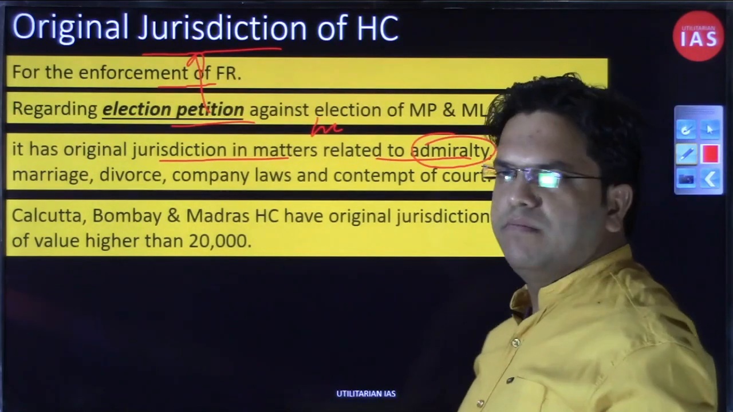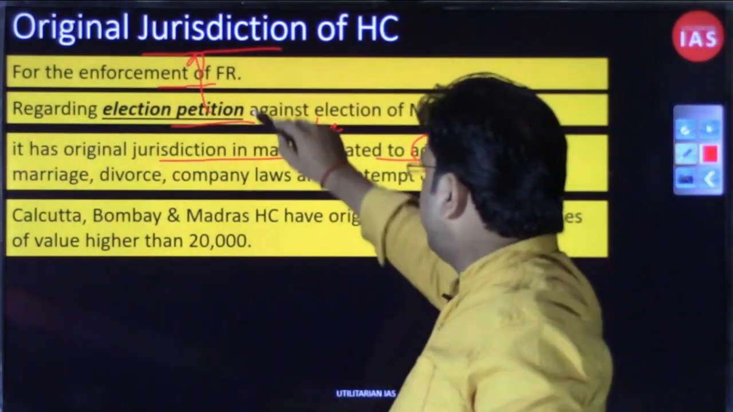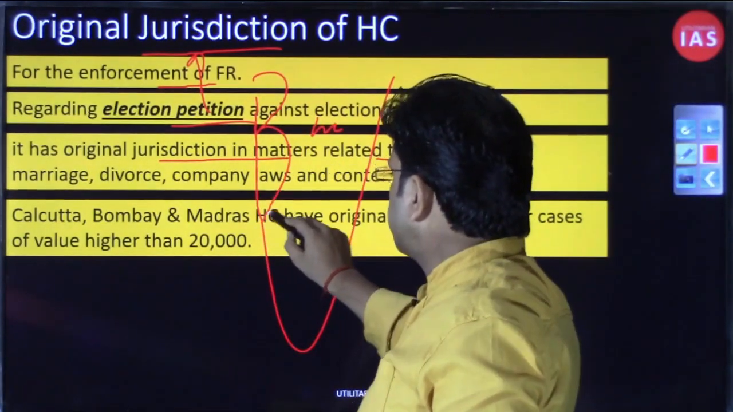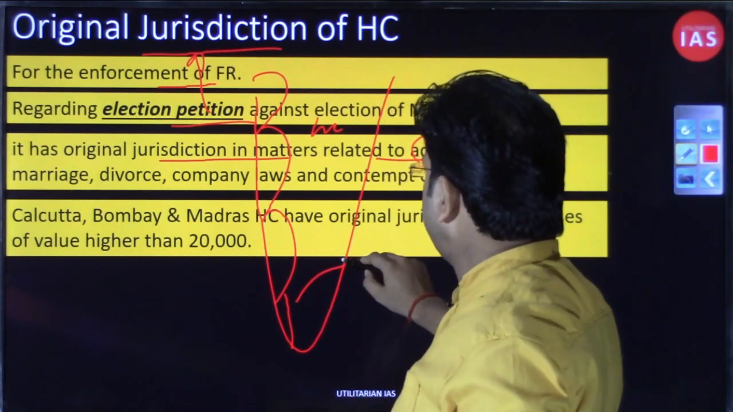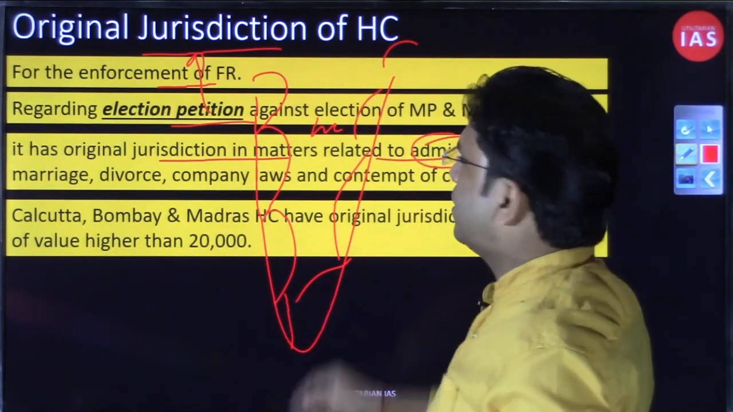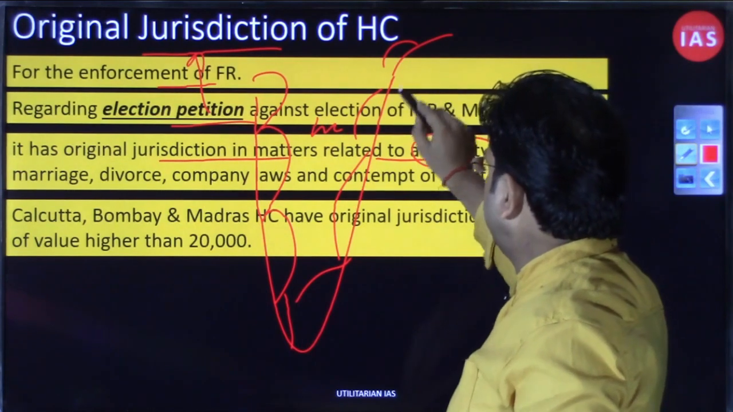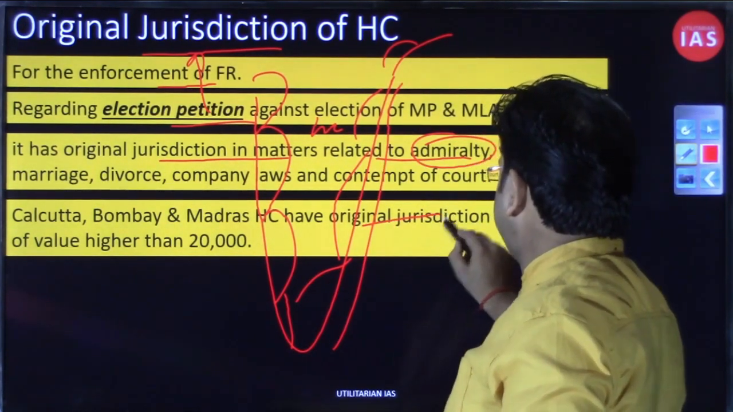What is this admiralty? Let us try to understand, because this is a new word for us. So you have this coastal area of India. Here you have Gujarat, here you have Maharashtra, then Karnataka, then Kerala, then Tamil Nadu, Andhra, then Odisha and West Bengal. So these are the coastal states, and thereafter you have different coasts. Adjacent to the coast you have the sea.